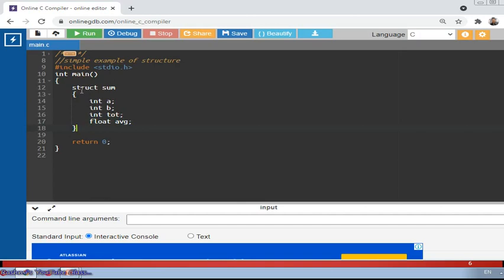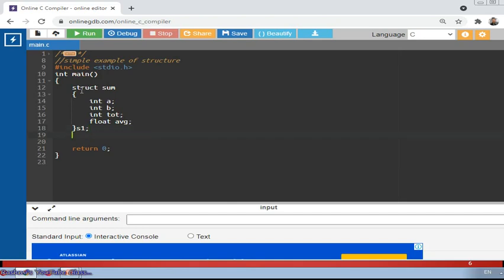Then closing the structure and creating the variable for the structure type, that is s1. This is how inside the main function we can create the structure variable. It means s1 is going to use a, b, total and average.